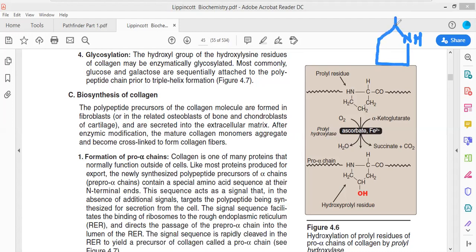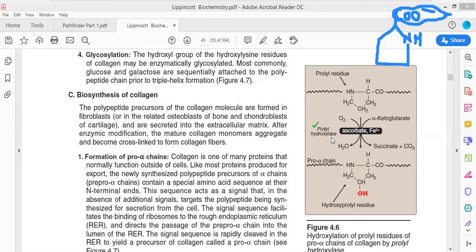Then you put a flag over this temple, and the flag is COO negative. This is how you put a flag over the temple. See this, the flag over the temple indicates the COOH group. That group is present here. It has been bonded, and this is the NH group which has been bonded. What remains here is CH2. This CH2 undergoes hydroxylation in the presence of the enzyme prolyl hydroxylase, the most important enzyme which is present here.